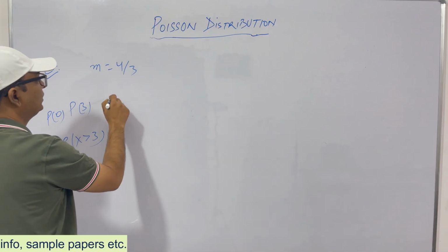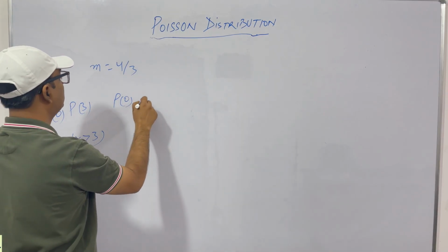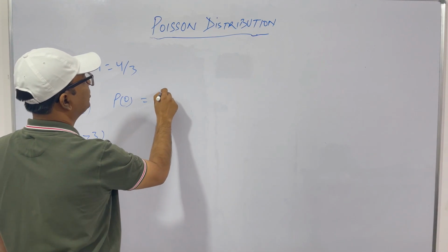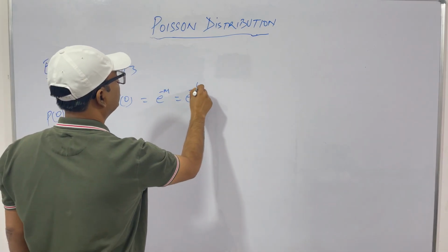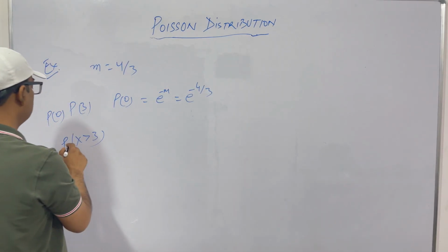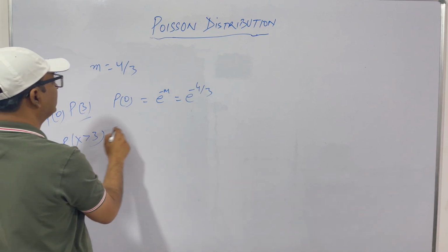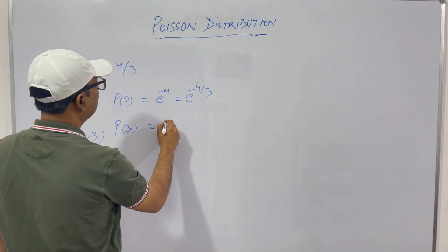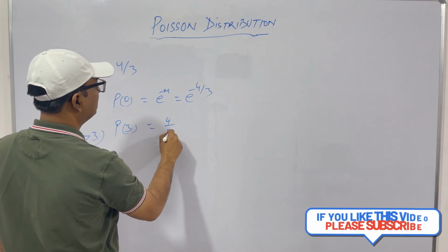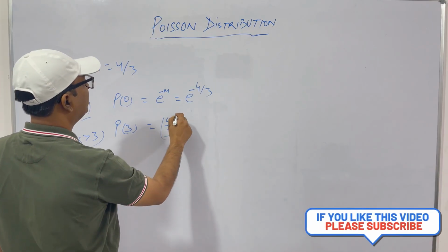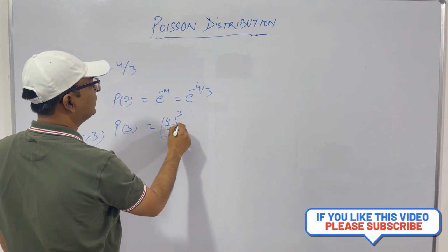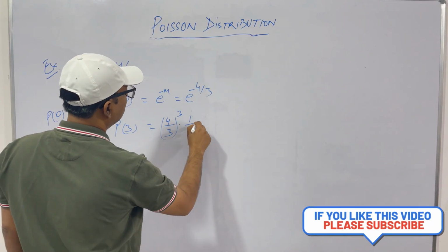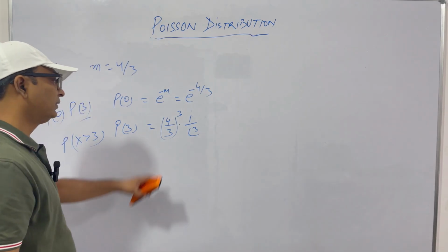So what is P0? P0 is e to the power minus M. That is e to the power minus 4 by 3. What is P3? This is M, that is 4 by 3, to the power 3 into factorial 3. Clear?